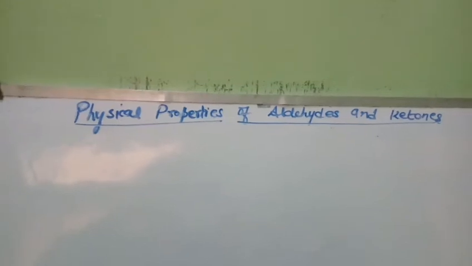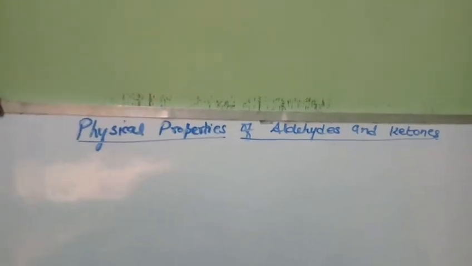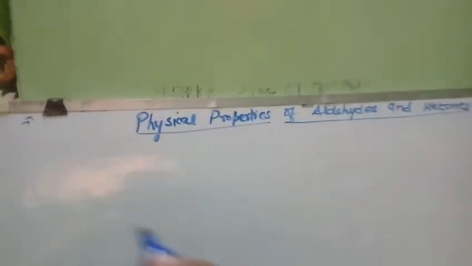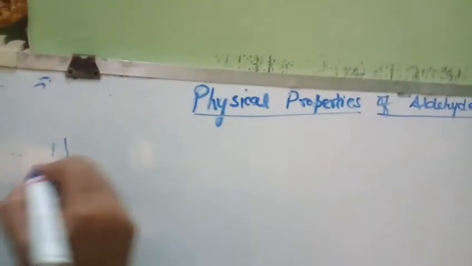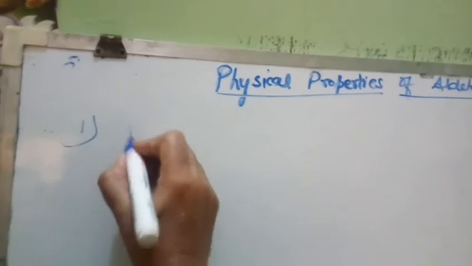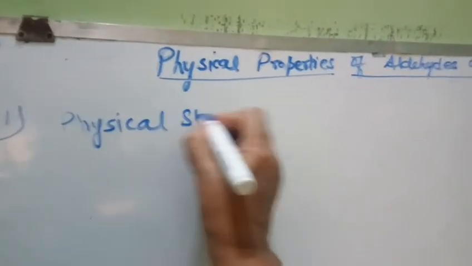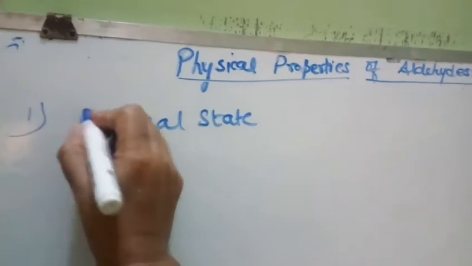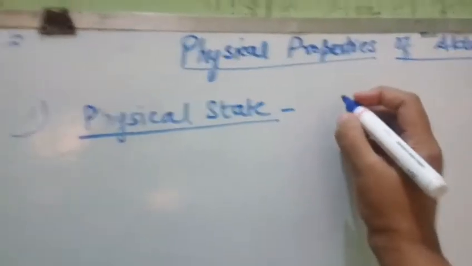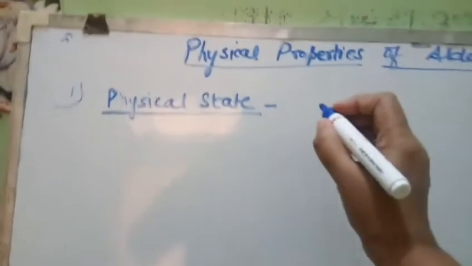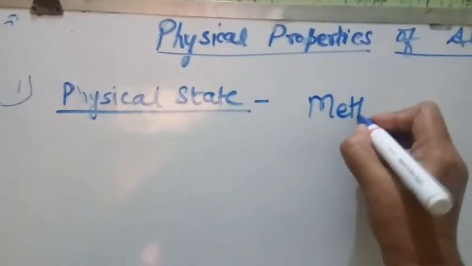Morning students. Today we will study the physical properties of aldehydes and ketones. Students, when we study the first physical property, the first property which we study is its physical state, isn't it? So, physical state. In the physical state, the first member of aldehydes and ketones, that is methanal, it is a gas.